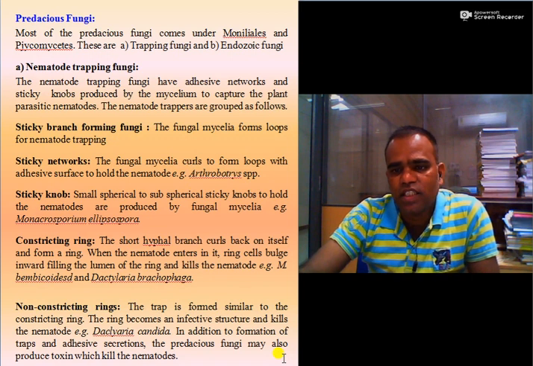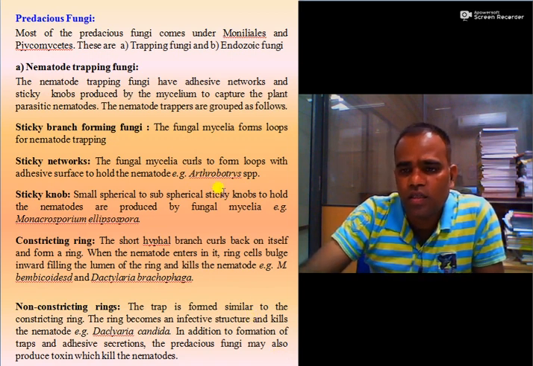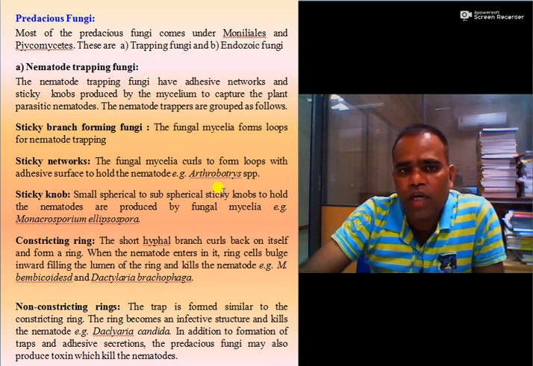Then use of predaceous fungi. Most of the predaceous fungi come under Moniliales and Phycomycetes.